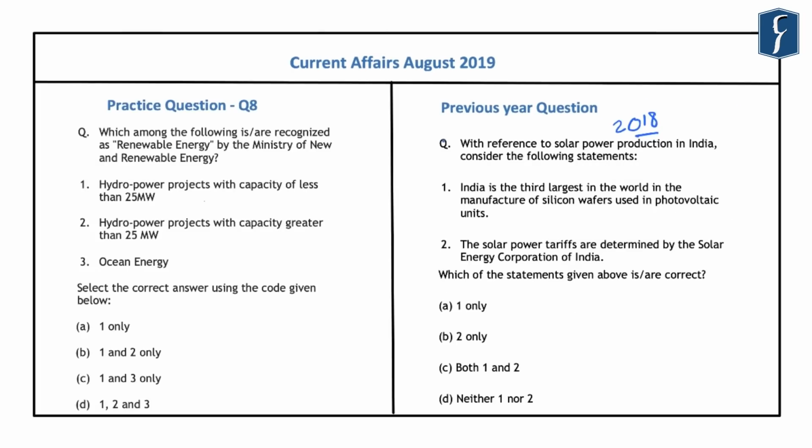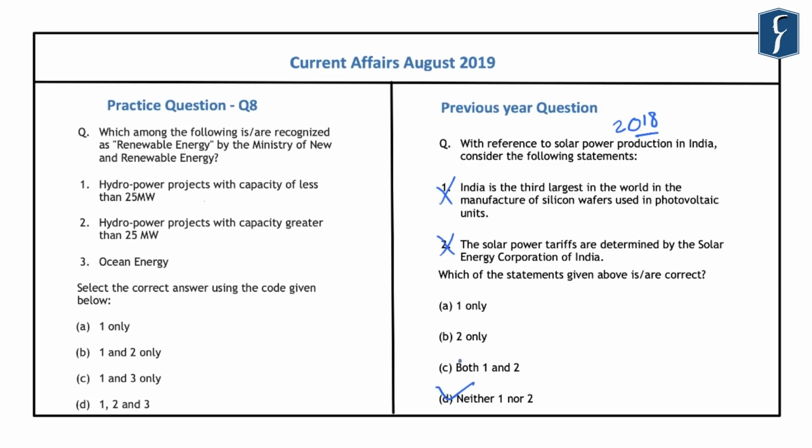energy sector. And if you look at this question that was asked in 2018, it reads, with reference to the solar power production in India, consider the following statements. First is that India is the third largest in the world in the manufacture of solar wafers used in photovoltaic units, which is incorrect because India does not produce any amount of solar wafers. And second is that the solar power tariffs are determined by the Solar Energy Corporation of India, which is also incorrect because it is determined by the Central Electricity Regulatory Commission. And hence the correct answer here was D, that is neither 1 nor 2.